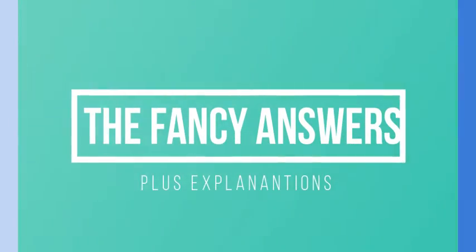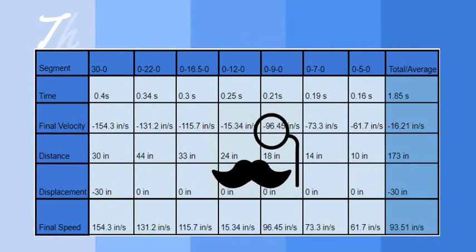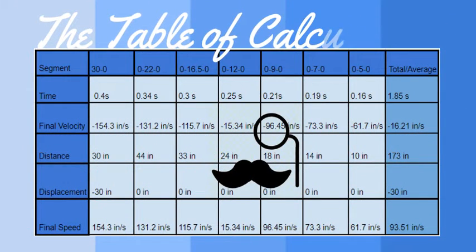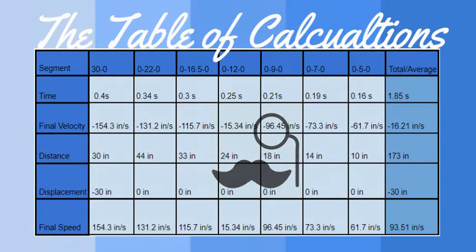Now let's get on to the fancy answers with explanations. Here you can see the table of calculations with its very fancy monocle and mustache. To the very left hand side of the table, you can see the 5 locations which represent the questions that were previously asked. To the top of the table are the 7 segments which represent the periods at which the ball was bouncing and landing.